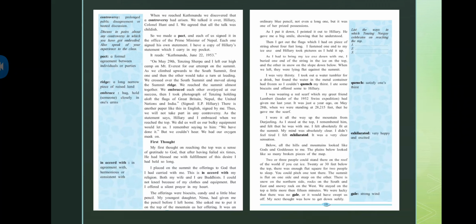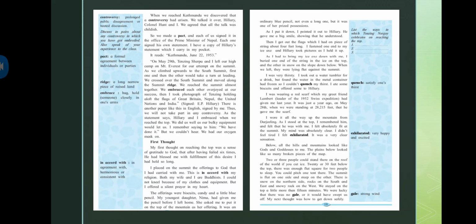So what he's saying is that as we reached the top, I was very thirsty, and I took out my tumbler, basically the water bottle he's talking about. I took out the water tumbler to drink the water, but I saw that the water had frozen completely because it was too chilled over there. So I couldn't quench my thirst, basically. So instead I ate some biscuits, and I also offered them to Hillary.